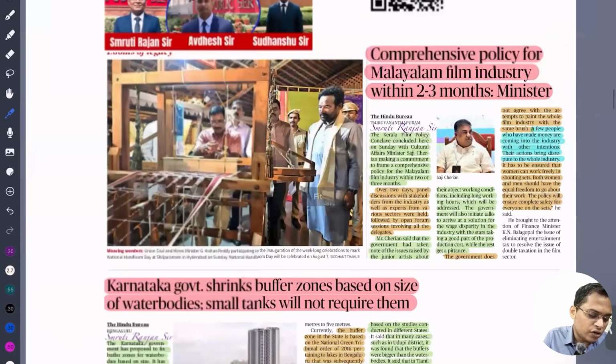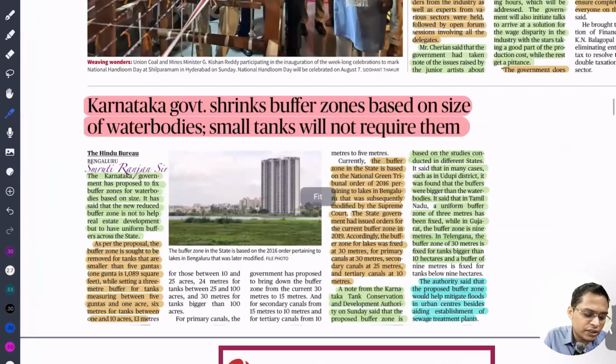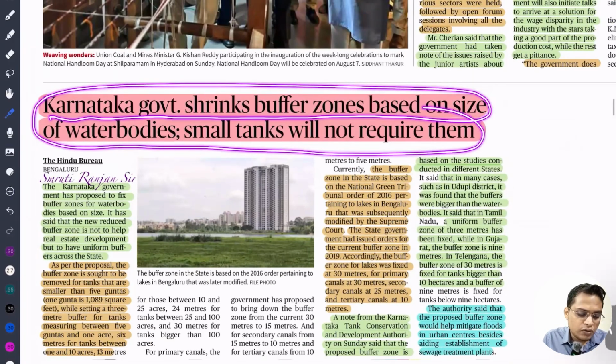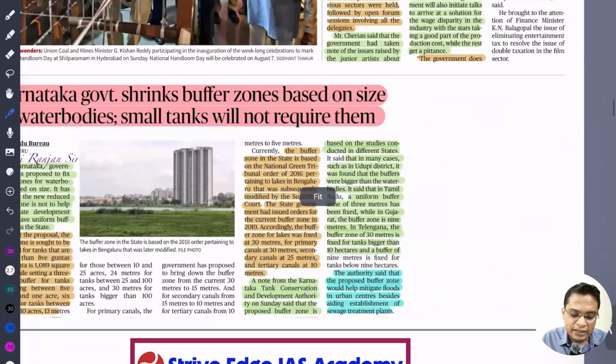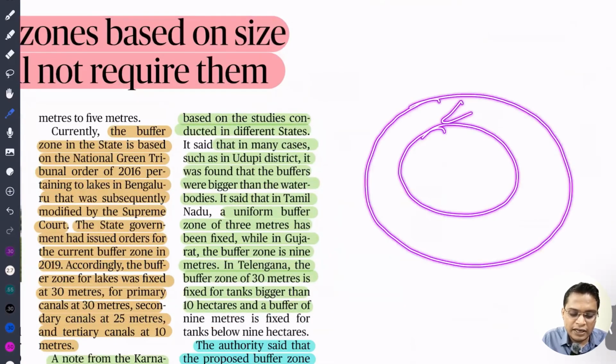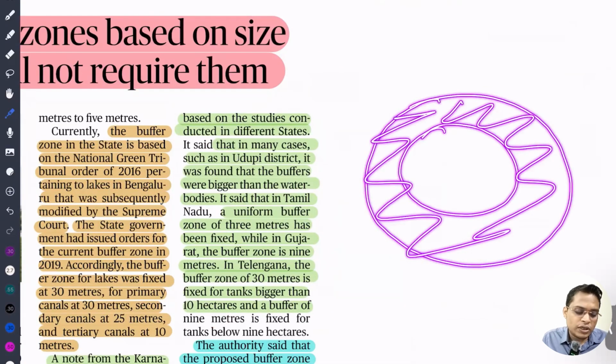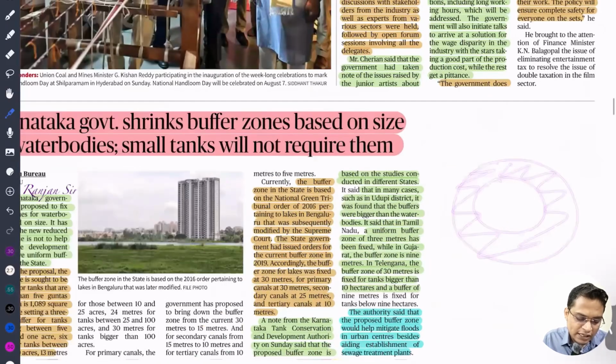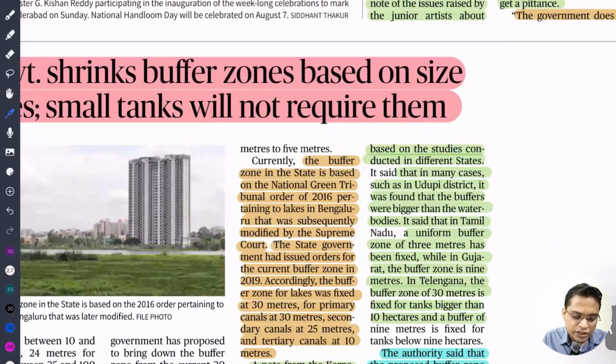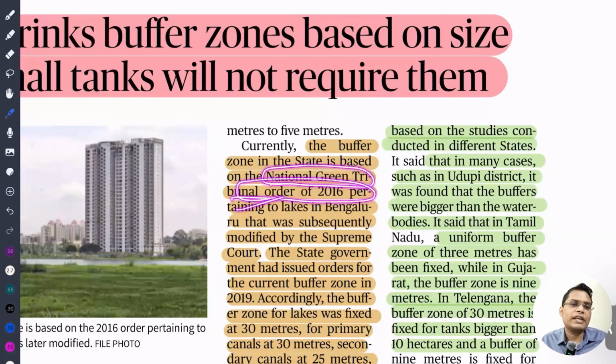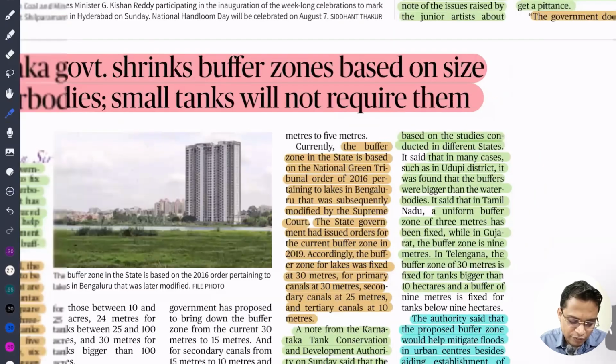Next, the Karnataka government shrinks the buffer zone based on the size of the water body. Small tanks will not require them. Look, if this is a lake, we need some sort of buffer around that lake so that we can protect it. This buffer zone was recently given by the National Green Tribunal Order 2016. They are maintaining the buffer zone accordingly, but with urbanization there is a shortage of land, so gradually everyone is encroaching upon this buffer land. Due to the lack of availability of land, the Karnataka government is reducing the size of this buffer land.